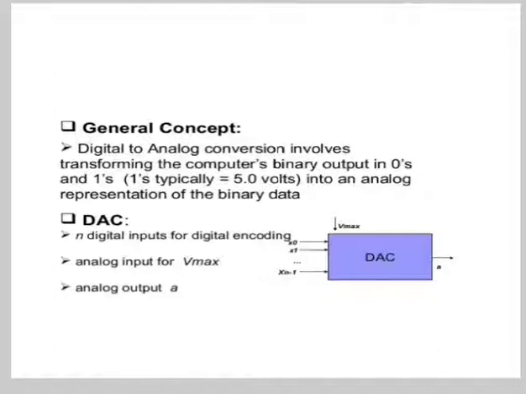Now the speed of the converter is expressed by the sampling frequency. It is the number of times that the converter samples the analog signal. Its unit is hertz. So in audio signal processing, the sampling frequencies of 44 kHz, 22 kHz and 11 kHz are mostly used. Using 44 kHz sampling frequency means the converter is sampling the analog audio signal and doing analog to digital conversion at 44,000 times per second. The higher the sampling frequency, the lower the distortion and the better the sound quality.